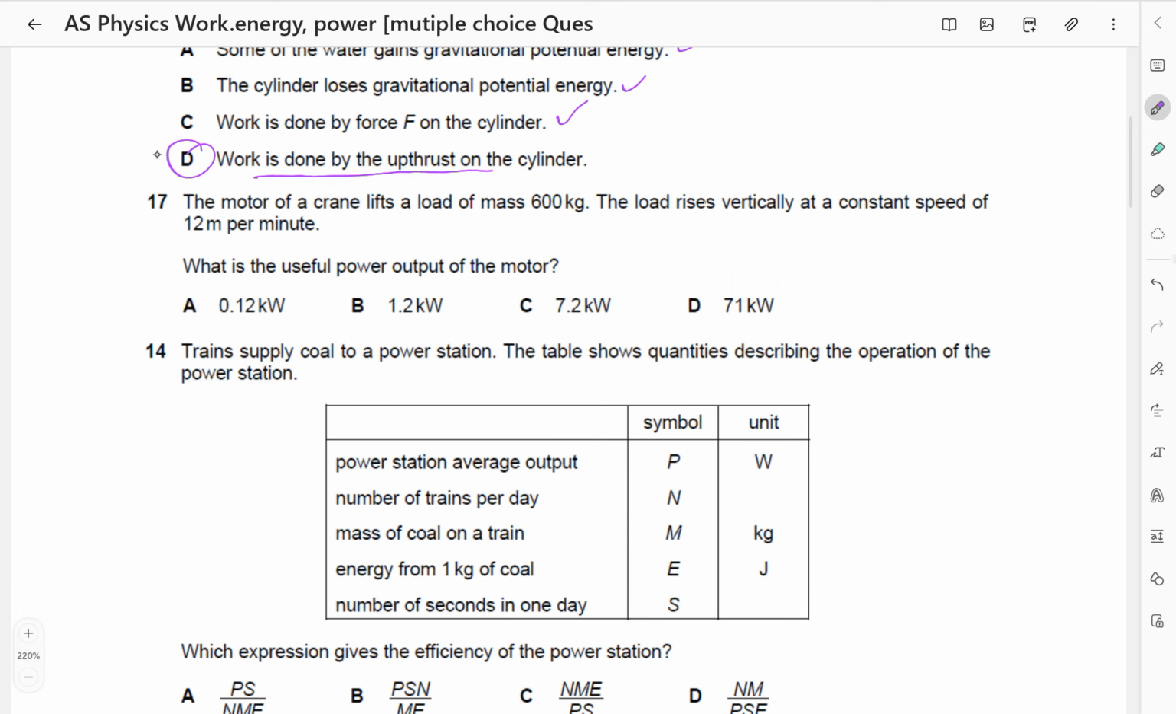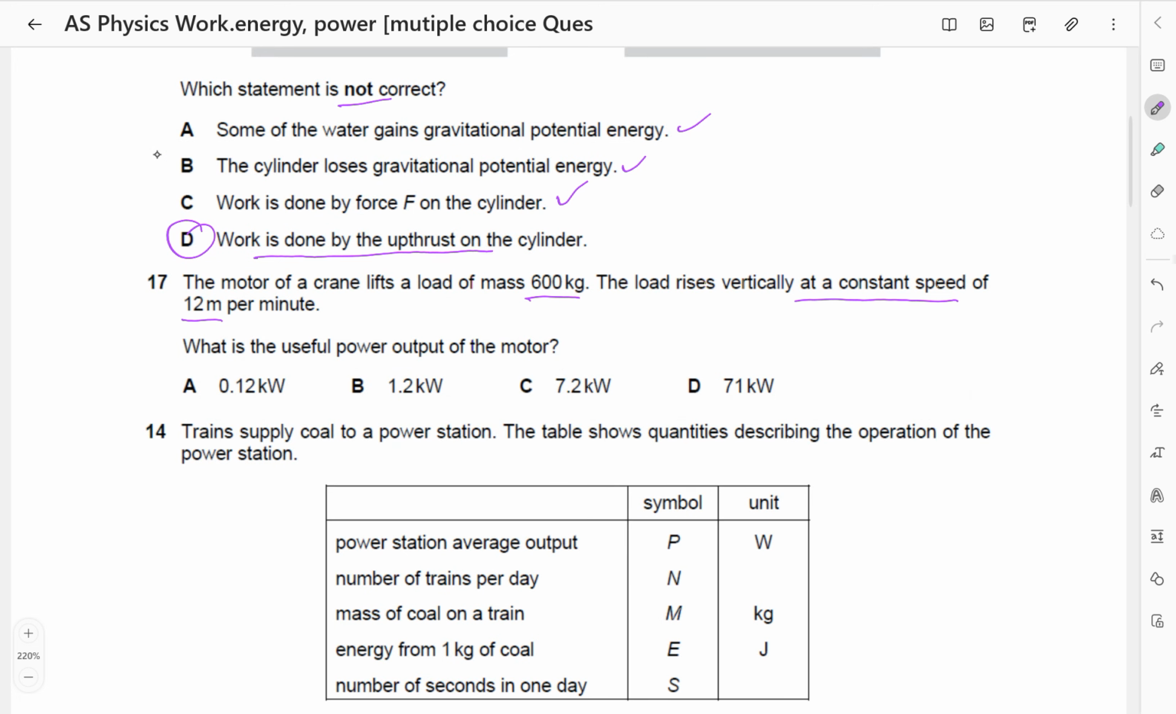The motor of a crane lifts a load of mass 600 kilograms. The load rises vertically at a constant speed of 12 meters per minute. What is the useful power output? Of course, we know that power is going to be force times velocity. This time the force will be the weight. The weight times the velocity.